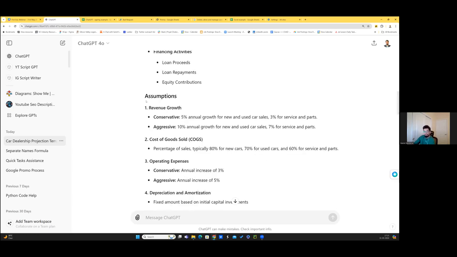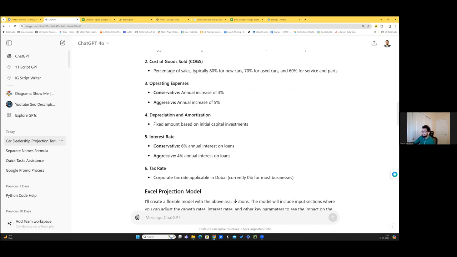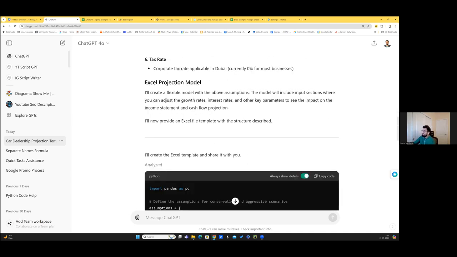And because I asked it to do two cases, conservative and aggressive, it was able to do it for everything. For revenue growth, in a conservative scenario it assumes 5% year on year, in aggressive 10%, then gives me the cost of goods sold, operating expense, all of these. And it is able to create an entire Excel projection. And it works in the backend.